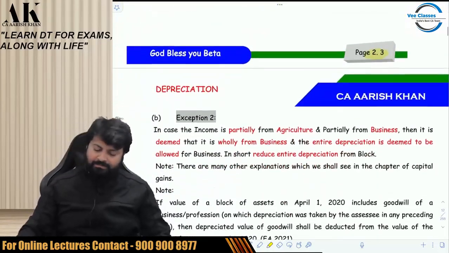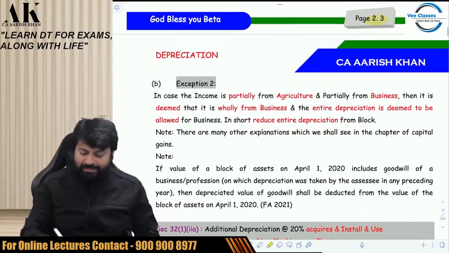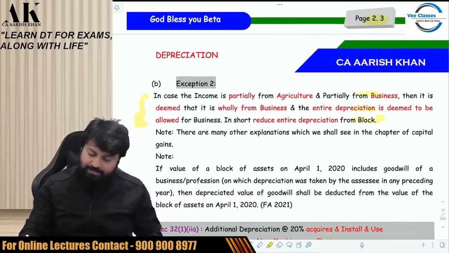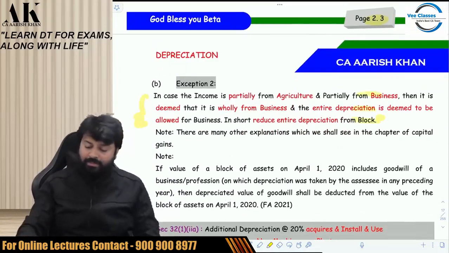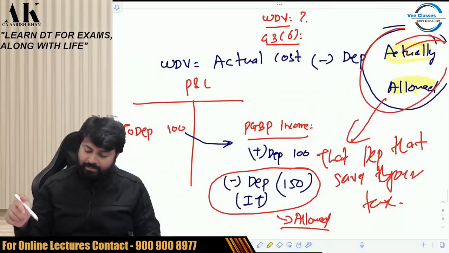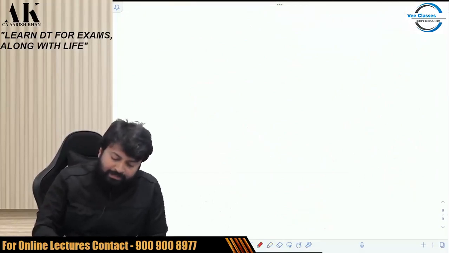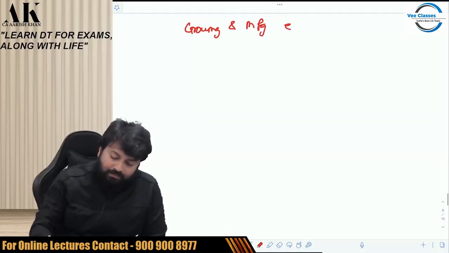Now, the second exception, which starts from here and ends here, is a three-line exception. I have to explain it to you with the help of an example now. Pay attention, please. Suppose there is an assessee engaged in growing and manufacturing tea in India.